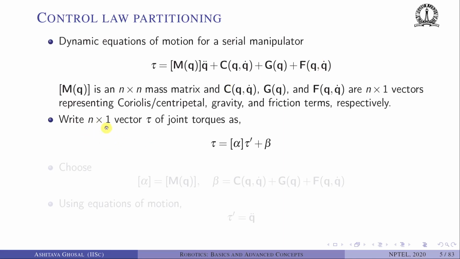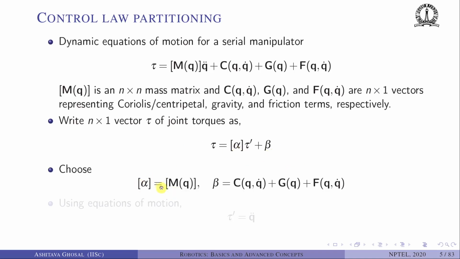So the scheme starts as follows. We can write this n by 1 vector of joint torques as tau equals alpha times tau prime plus beta. So this is like multiplication by some alpha, plus some bias term. So scaling and some bias term. If we choose alpha as M(q), which is the mass matrix, and beta as the Coriolis centripetal term plus the gravity term plus the friction term, then if we substitute alpha and beta in this equation, we will get alpha tau prime plus beta equal to M(q) q double dot plus C(q, q dot) plus G(q) plus F(q).